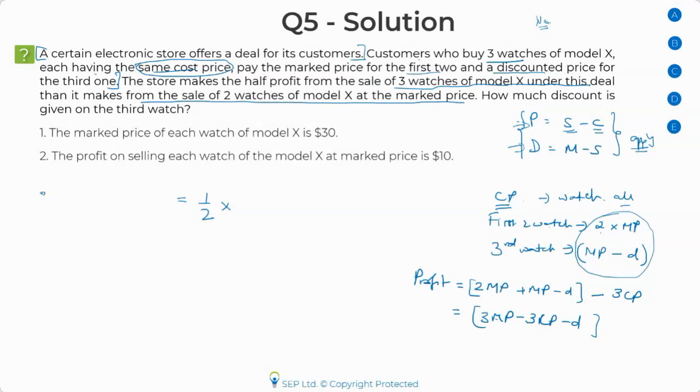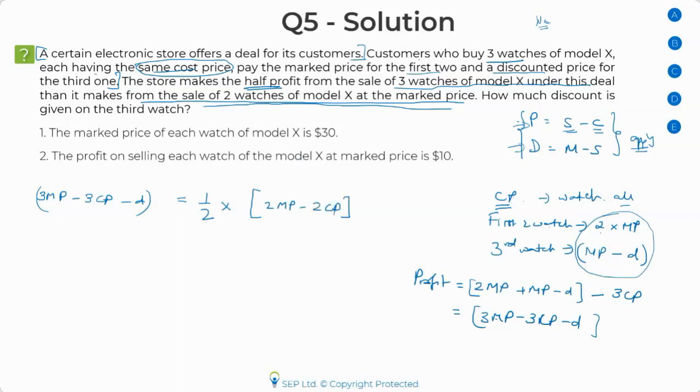What's my profit from the sale of 3 watches? 3 MP minus 3 CP minus D. This is half the profit with respect to the 2 watches sold at marked price. So what is the profit that I would make when I sell 2 watches at the marked price? It would be 2 MP minus 2 CP.